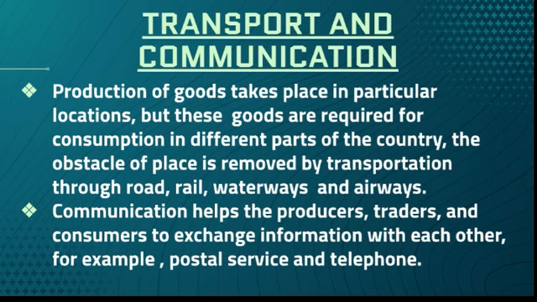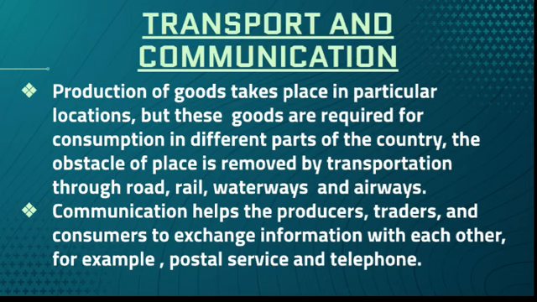Production of goods takes place in a particular location, but these goods are required for consumption in different parts of the country, and this obstacle of place is removed by transportation through roadways, railways, waterways, and airways.